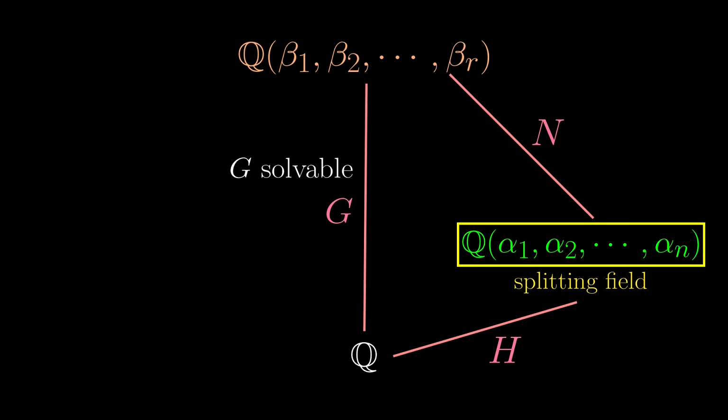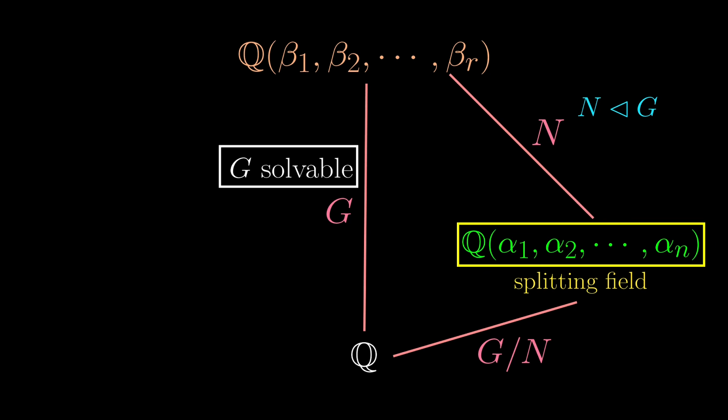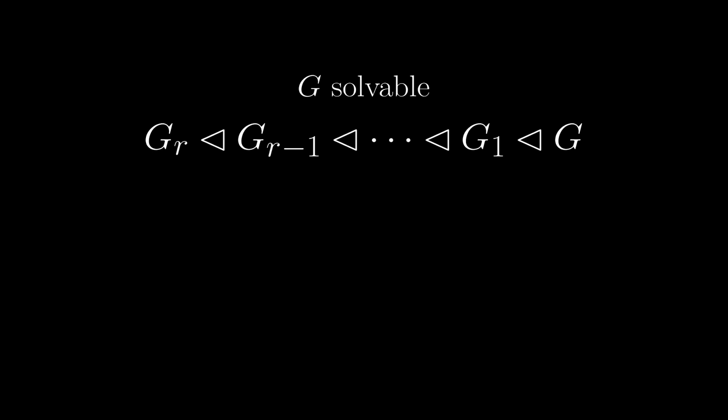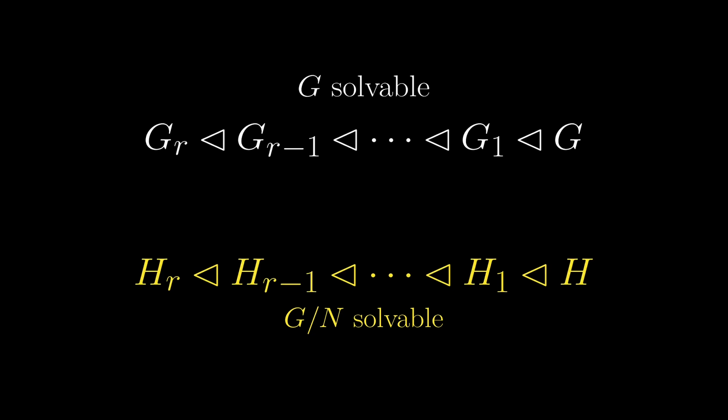Okay, so the Galois group from Q to the biggest field is solvable, but now we want to focus on the other part of the extension tower. Again, we have that N is a normal subgroup of G, and H can be thought of as G mod N, the bucket quotient group. It turns out that because G will be solvable, we automatically have G mod N to be solvable. I won't really show the full reason of why that is the case, but the main idea is that G being solvable means there is such a chain of normal subgroups, and if we want to show that the quotient group is solvable, we will have to somehow demonstrate a similar chain of normal subgroups. This is done by the put in bucket operation.